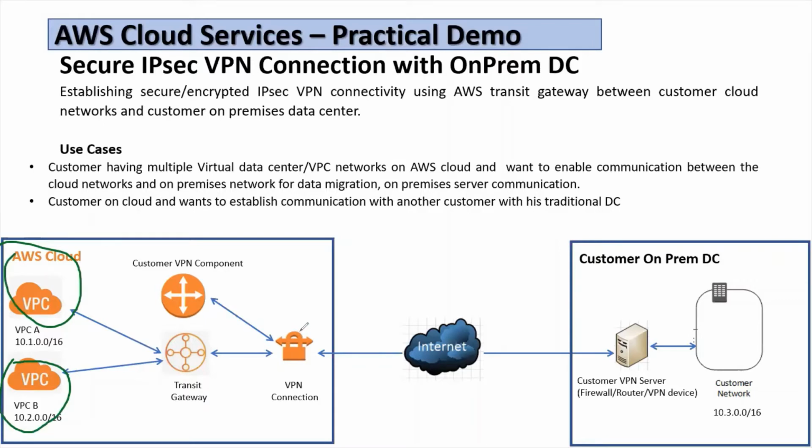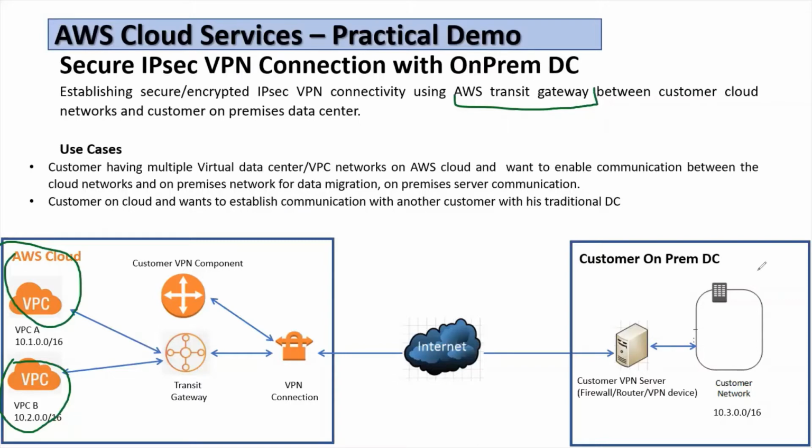But to resolve that problem, simplify things and remove the complexity of managing different connections, we can use AWS Transit Gateway between customer VPCs on AWS cloud and the on-premise DC.